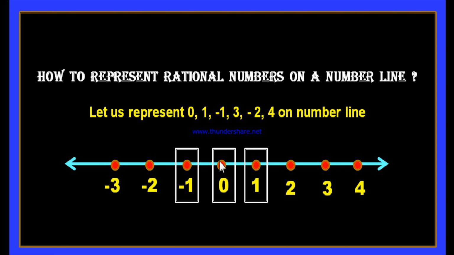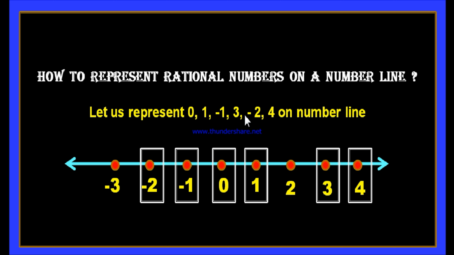Next, the number 3. Where can you find +3 on the number line? This is the point which represents +3. Therefore let us box this. Next, -2. You can find -2 here. Therefore let us box -2. Next, +4. You can find +4 here. Let us box +4. Now the required numbers are represented on the number line. The given numbers 0, 1, -1, 3, -2 and 4 are represented, and you can find these numbers on this number line.